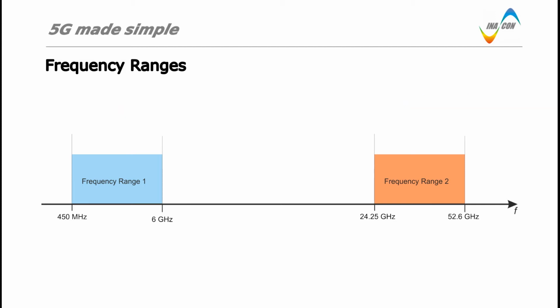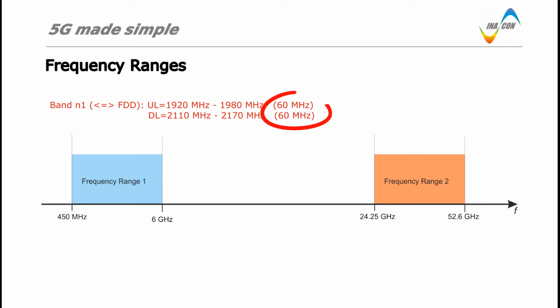To provide you some examples, let us take a look at band N1, which is also deployed for LTE Band 1 and uses FDD as duplex scheme. Its uplink ranges from 1920 MHz to 1980 MHz, and its downlink ranges from 2110 MHz to 2170 MHz. Altogether 60 MHz are available, but usually need to be shared in any given region among the available network carriers.